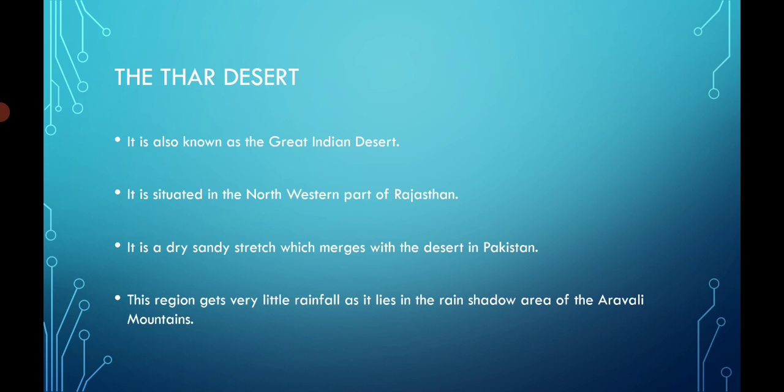And the Thar Desert, also known as the Great Indian Desert, is located in the northwestern part of Rajasthan. It is a dry, sandy region. You will find sand dunes spread over a vast area, and it merges with Pakistan. This region gets very little rainfall.